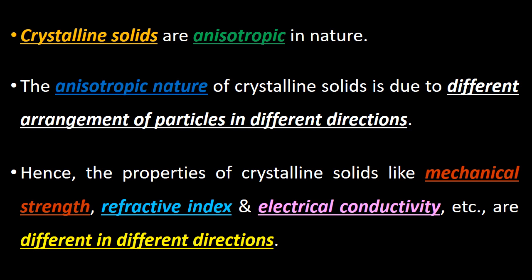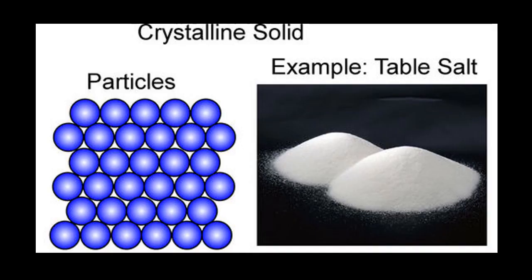Crystalline solids are anisotropic in nature, and this anisotropic nature of crystalline solids is due to the different arrangement of particles in different directions. Hence, the physical properties of crystalline solids like mechanical strength, refractive index, and electrical conductivity, etc., are different in different directions. So this is a picture of an example of table salt, that is crystalline solid, where particles are regularly arranged.